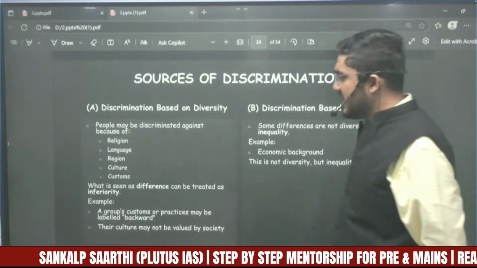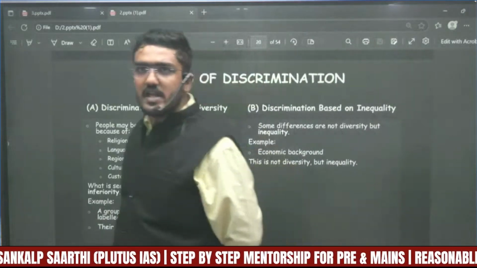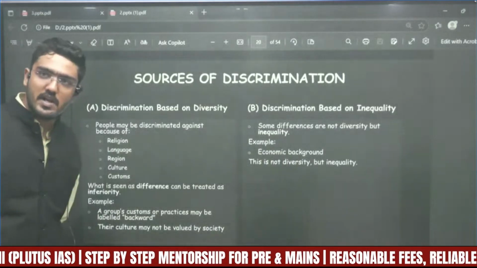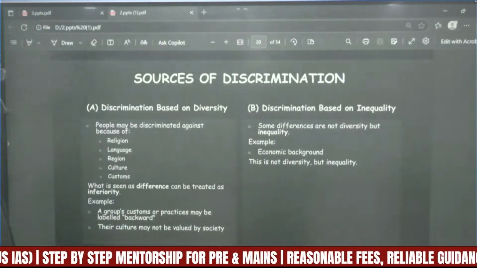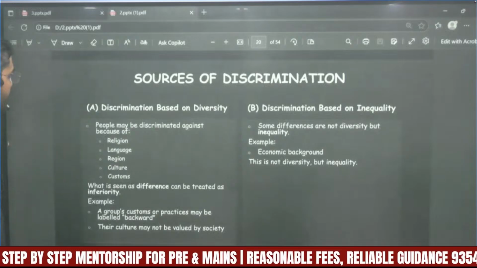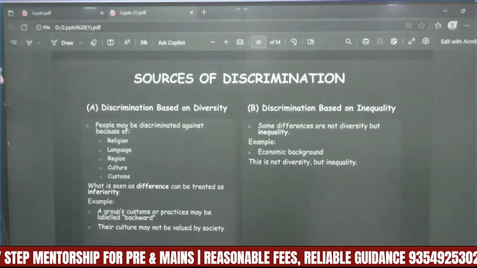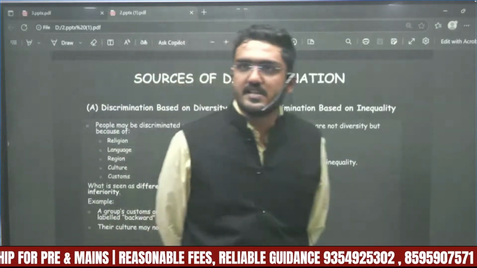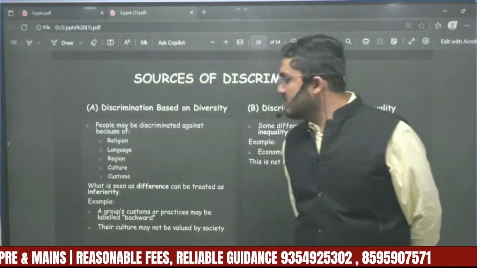Discrimination is based on diversity also, and another type of discrimination is the discrimination based on inequality. These are the sources of discrimination. Discrimination based on diversity is the result of different religion, race, caste, gender, custom, culture.